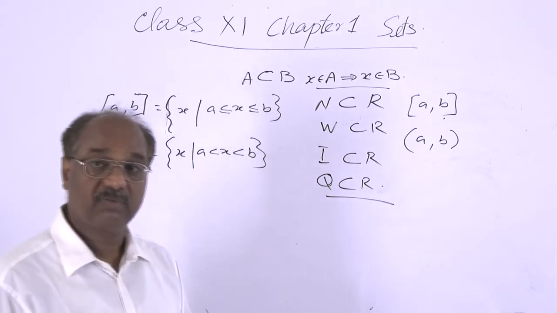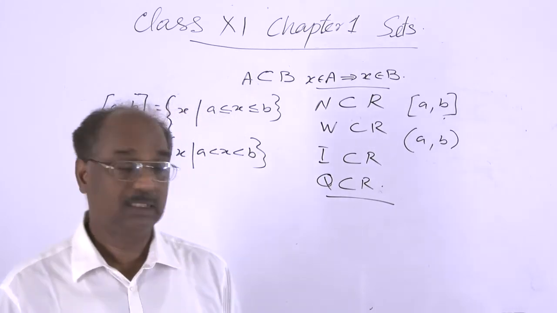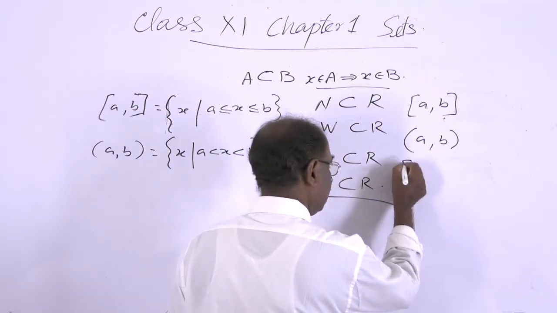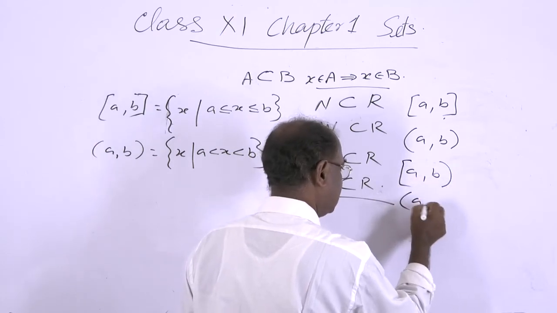And also we have the half open intervals. So the first one is [a, b) and the other is (a, b].